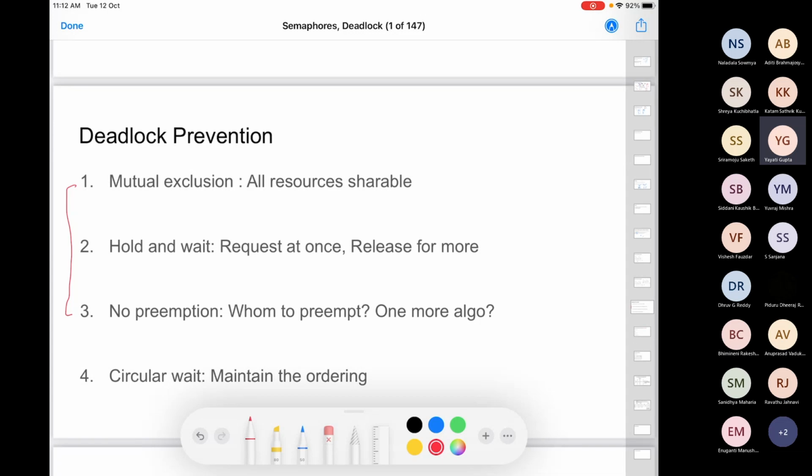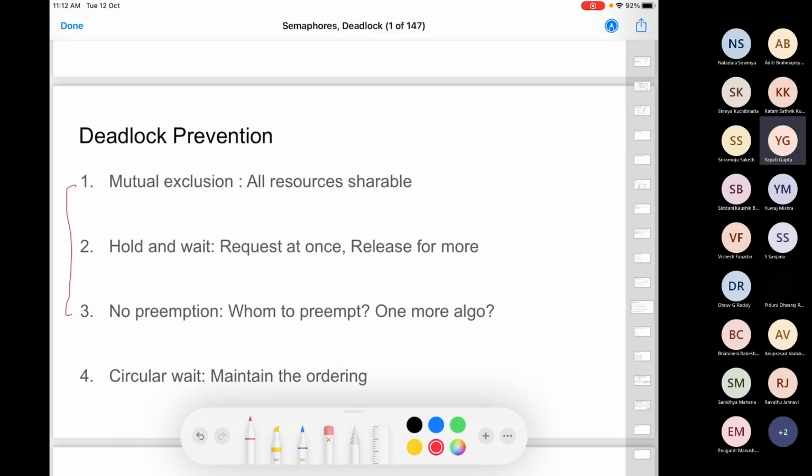So if you make one of these three conditions false, I don't have to care about my program. Anyhow, deadlocks won't happen. So from a system programmer's perspective, let's see which of these conditions can he make false. So the first condition, mutual exclusion. To make this condition false, we are essentially saying that all the resources in the system should be shareable, right? Is that always possible?